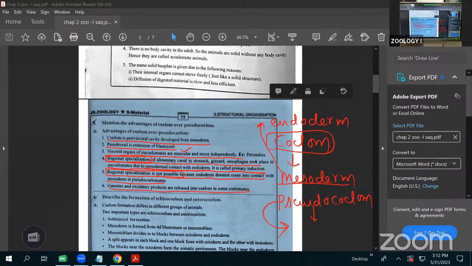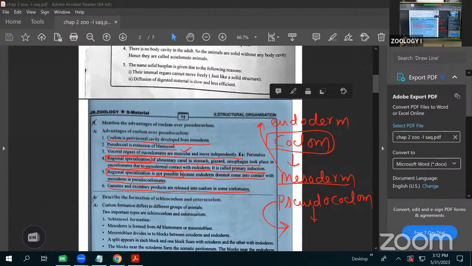Here inside of the coelomates, only coelomic fluid is present. Inside of the coelomic fluid, the gametes are released, and nitrogenous waste like excretory products are also released inside of the coelom. Especially here, regional specialization occurs inside of the coelom, that is absent in